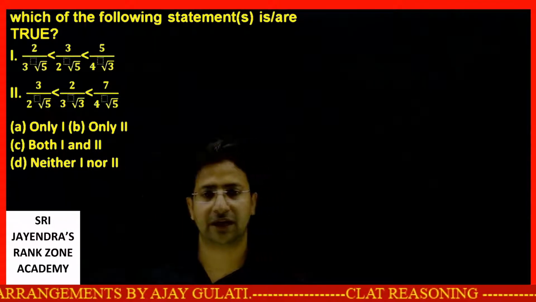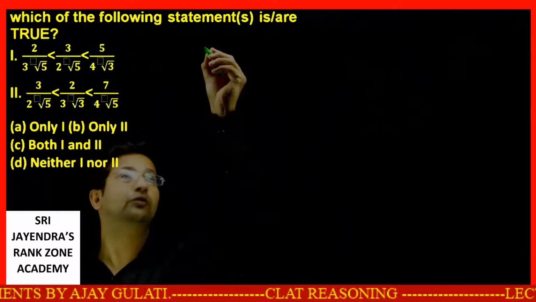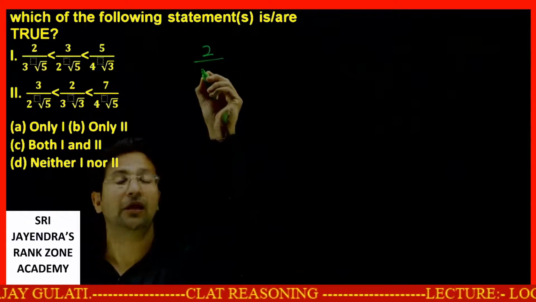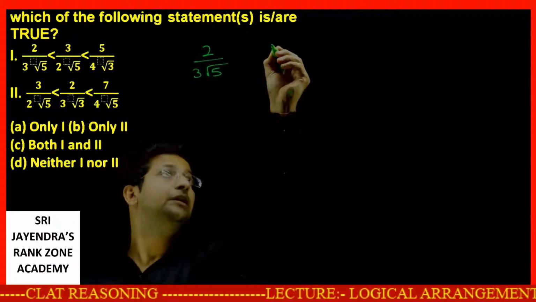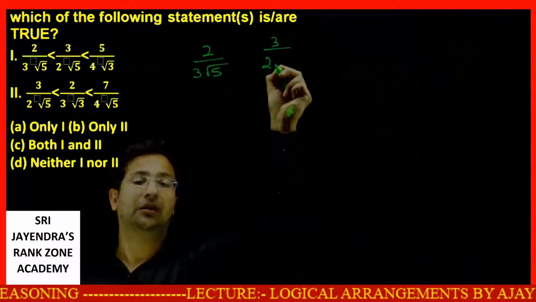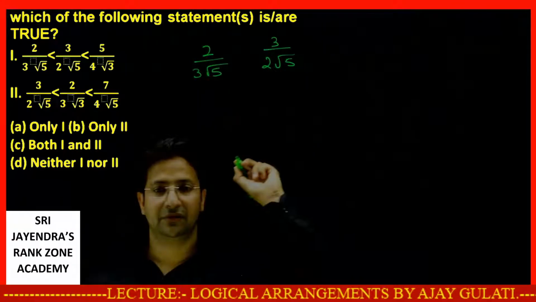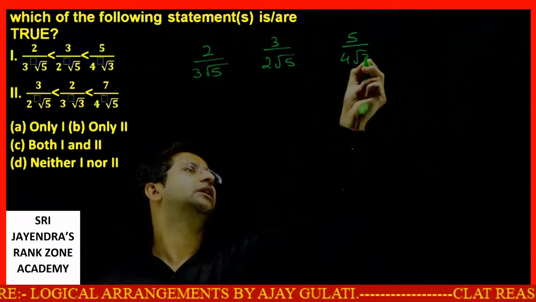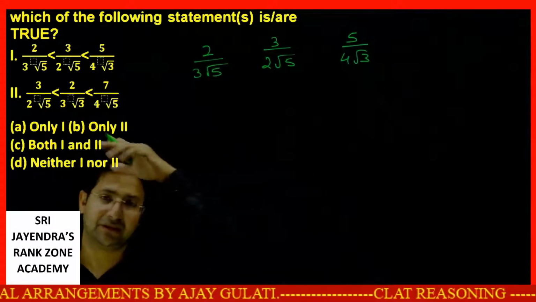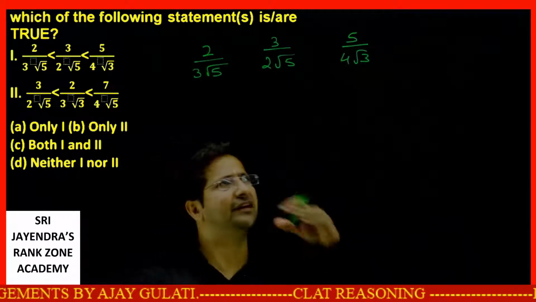The terms are 3 by 2 root 2, by 3 root 5. 2 by 3 root 5. The other term is 3 by 2 root 5. The last term is 5 by 4 root 3. I will arrange them later, but see, we are given like this. This is greater than this, is greater than this.